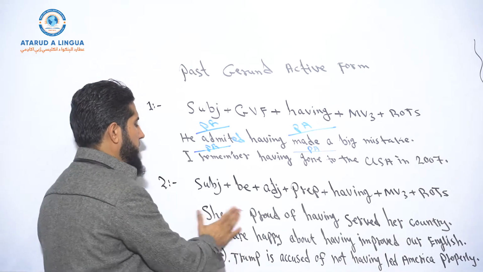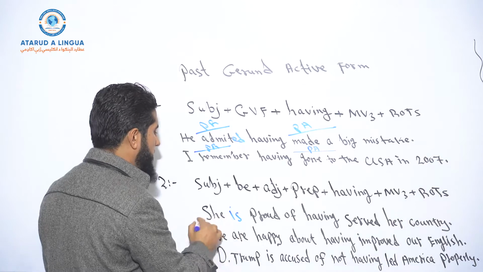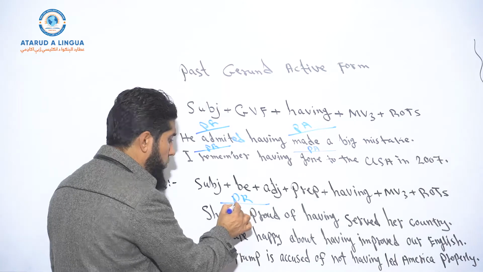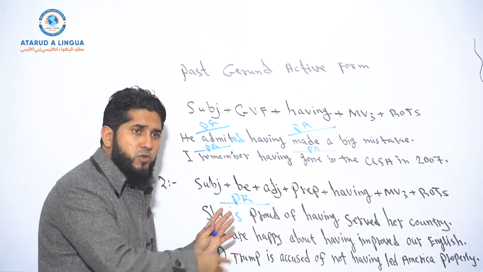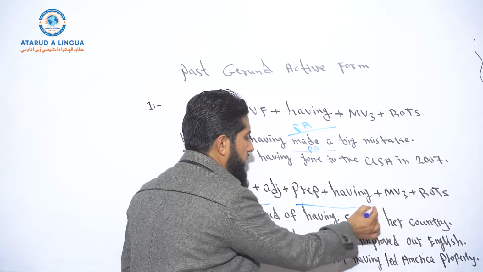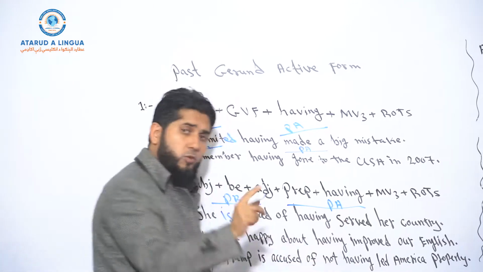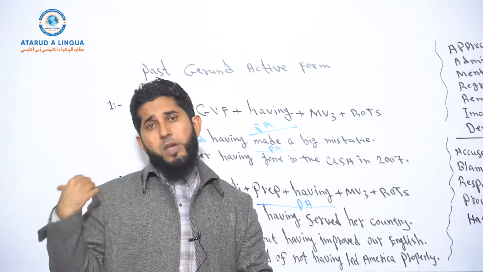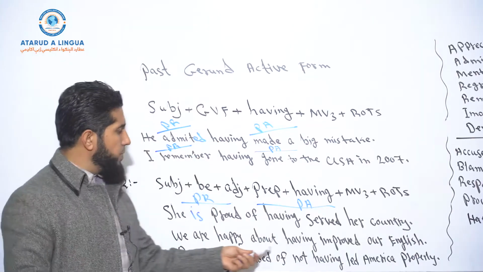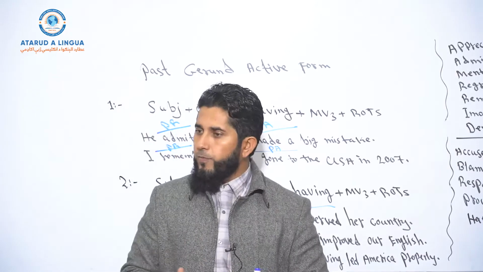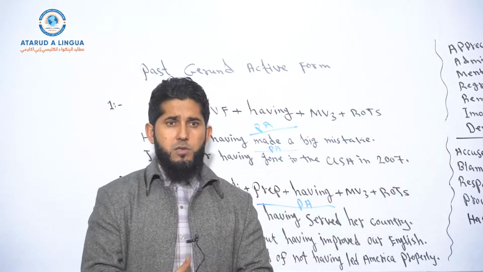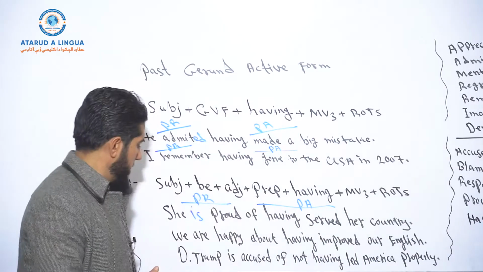Okay? But if the to be verb is in simple present tense, then you talk about the present remark. She's proud now at present time, right? So this is the present remark or result. But the present remark or result of what? Of a past action. Okay? So she served her country in the past, so that is a past action. Again, we talk about the present remark of a past action, or the past remark of a past action. Okay? So we are happy about having improved our English. We're happy now. This is the present remark, that we improved our English in the past. Okay? So the past action. Again, the present remark of a past action.